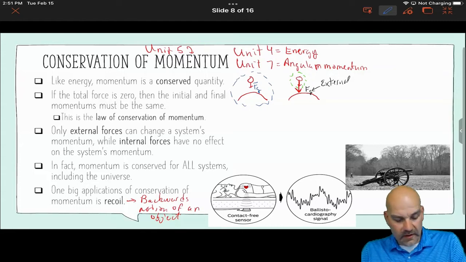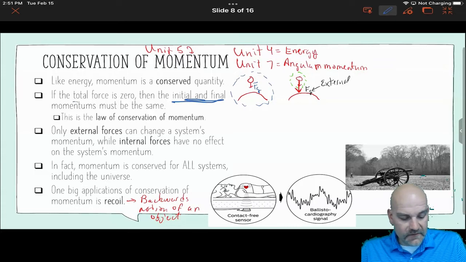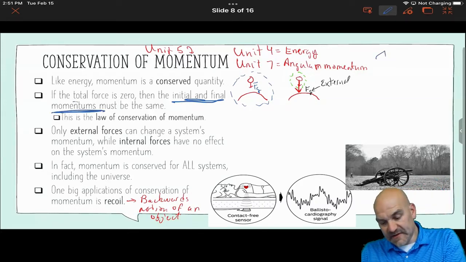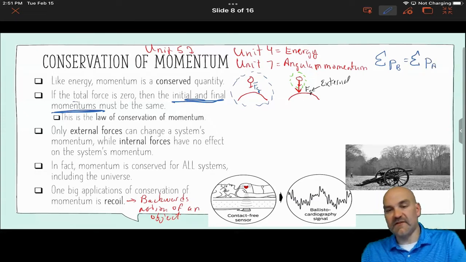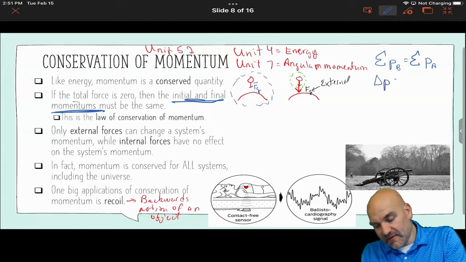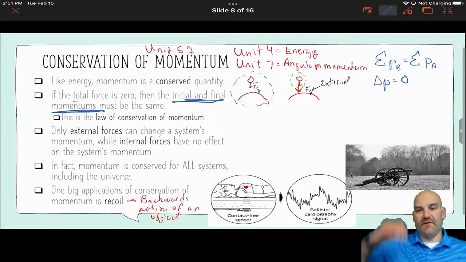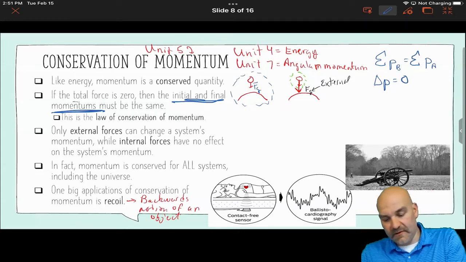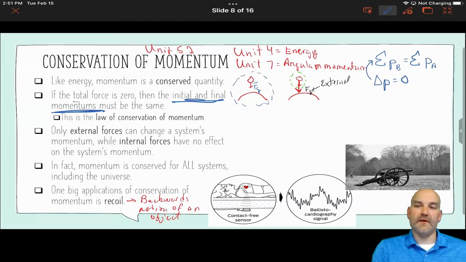So, here is the key statement. The total force is 0, so the initial and final momentums must be the same. What they're saying is that if I take the sum of all the momentums before a collision or before an action, that has to equal the sum of the momentum after. Now, you may see it written something like this: delta P equals 0. If I solve that out, it ends up looking something like that up there.